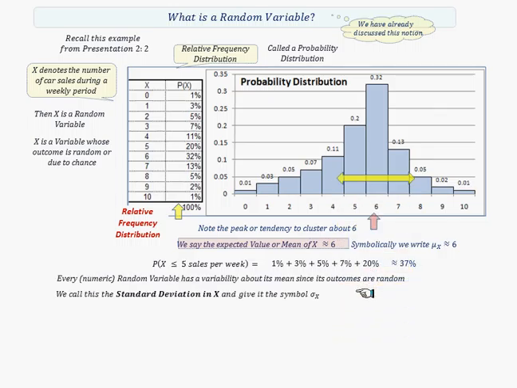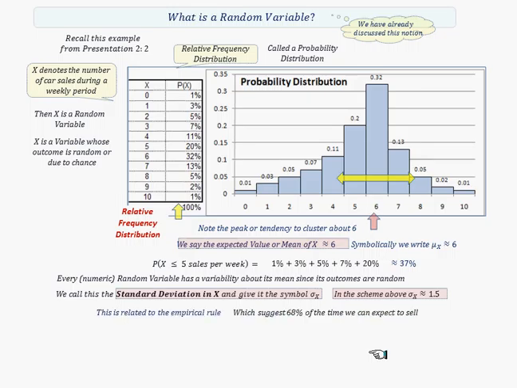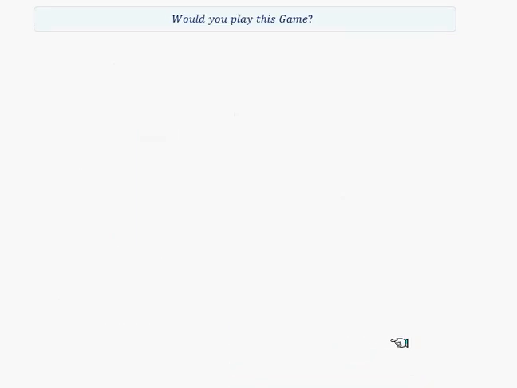Now we're going to talk about the variability here. And this is much like the distributions we talked about earlier. From here you can see that the variability, the standard deviation, is around 1.5 cars per week. So the empirical rule suggests 60% of the time we can expect to sell between 6 plus or minus 1.5 cars per week.